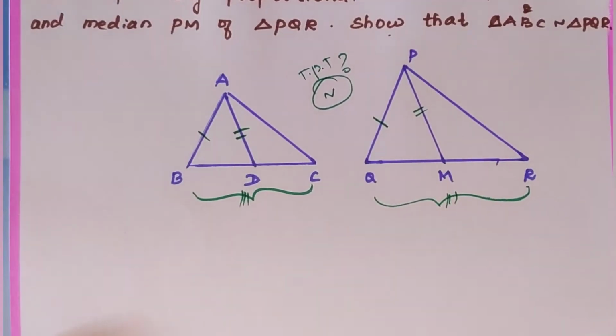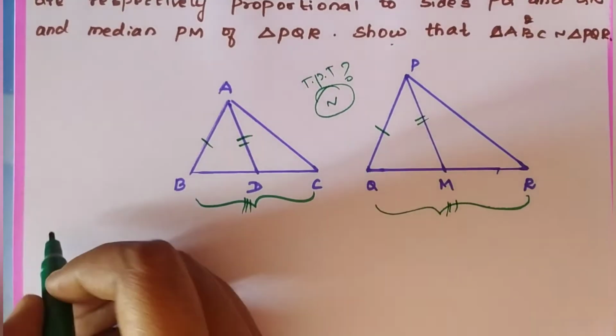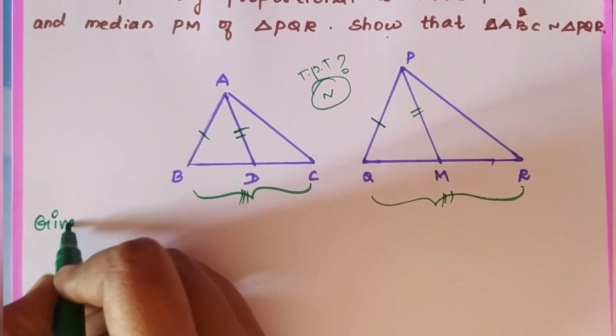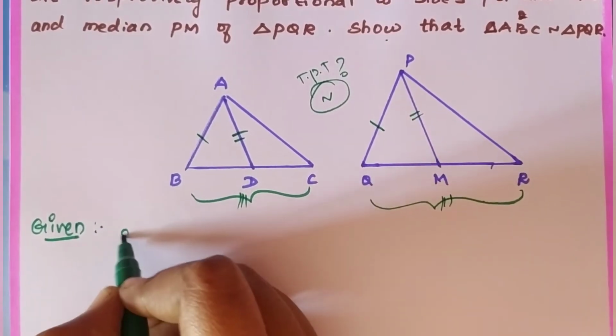So first, what you have to write? Given. You have to write given. What is given?